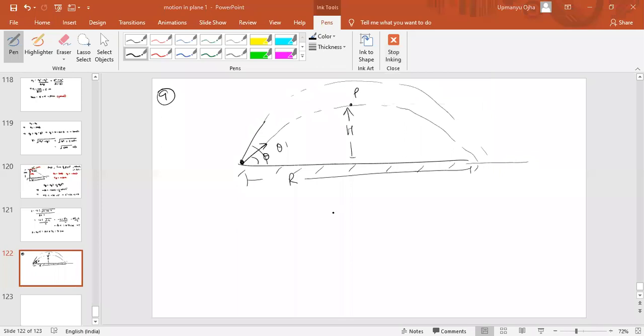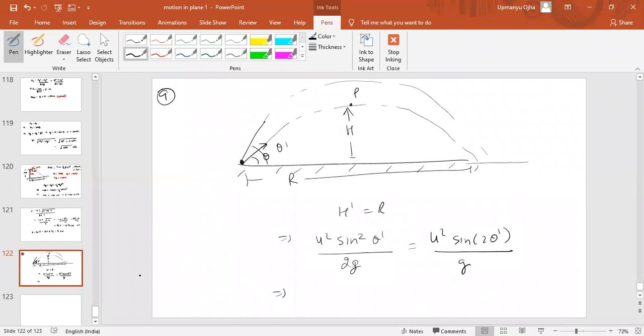Okay, so if the range and height are the same, then h dash must be equal to range R. So when can this be equal? U square sine square theta dash by 2g, which is the height, should be equal to u square sine of 2 theta dash by g. Okay, so what angle are we getting here? This would be how much?